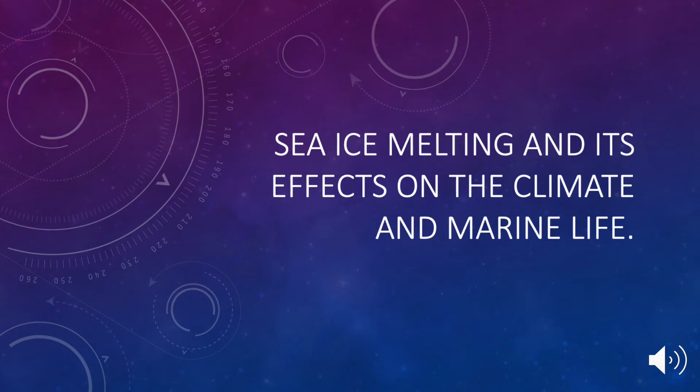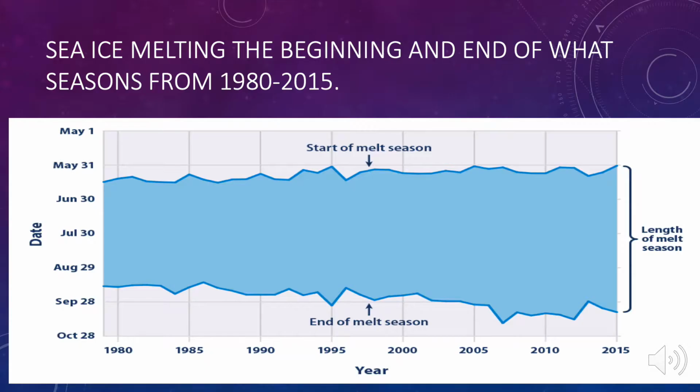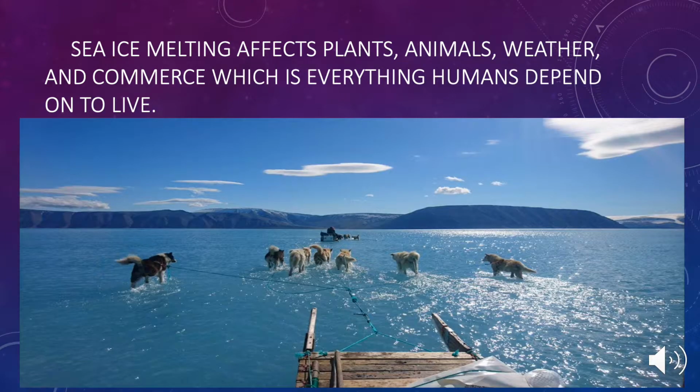Sea ice melting and its effects on the climate and the marine. This is a sea data chart that records the beginning and ending length of each melt season, which we see that in 2015 it was the highest. Sea ice melting also affects plants, animals, weather, and commerce, which is everything humans depend on for life.